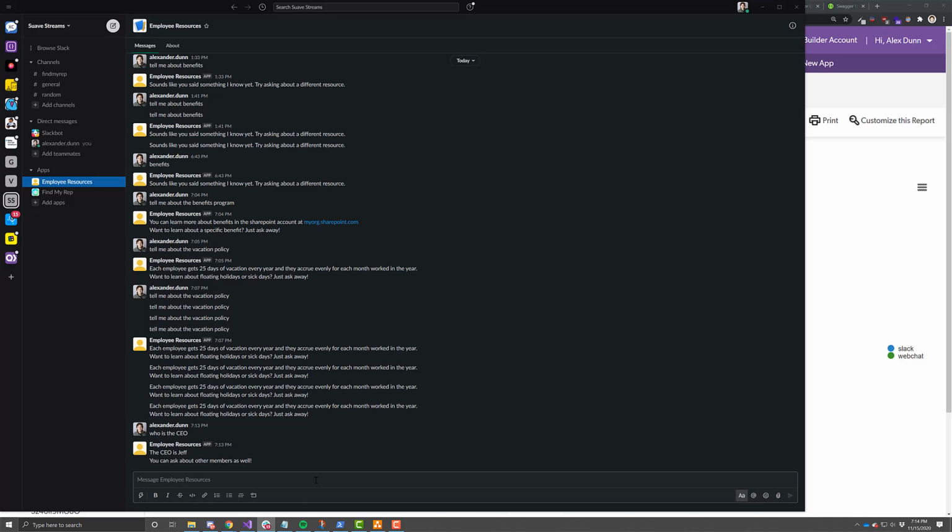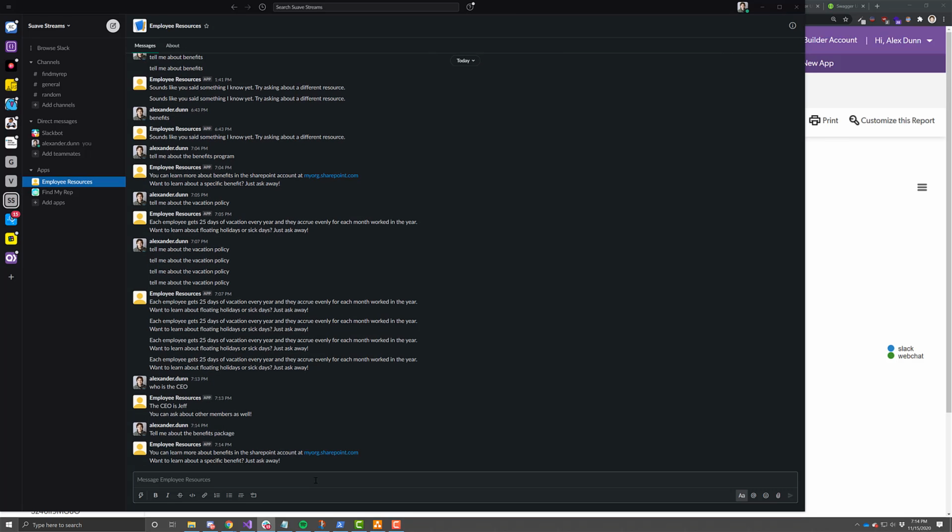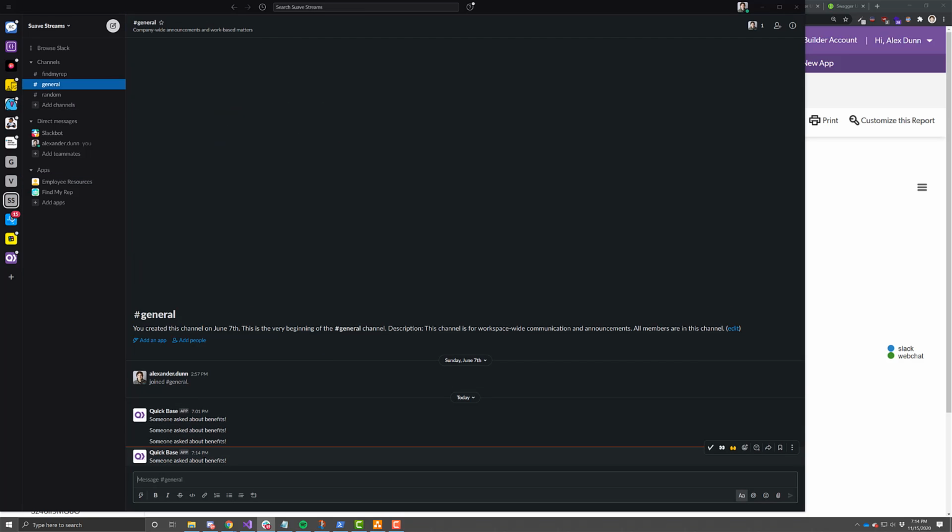If I go into Slack and chat with my employee resources bot, I can say, tell me about the benefits package. When I send that, I get the response that's in Quick Base, but beyond that, it sends the request to our middleware, which sends it to Quick Base, and it gets put in that table. Then our additional pipeline pops it up, so it just showed up here in general, and now we know that someone asked about benefits.